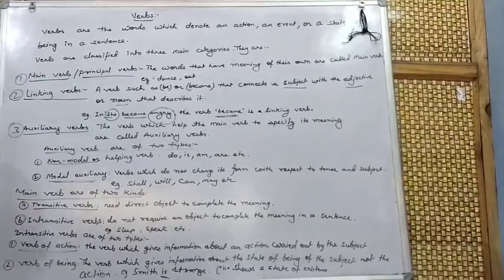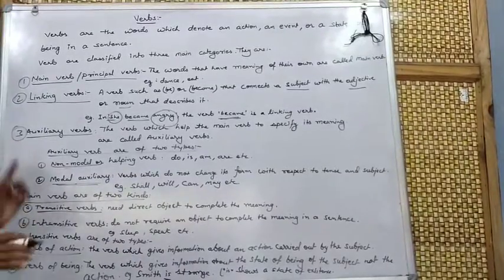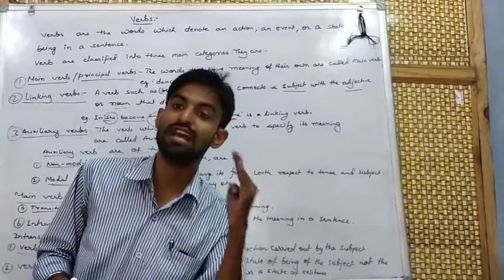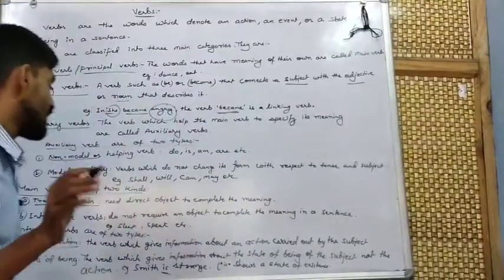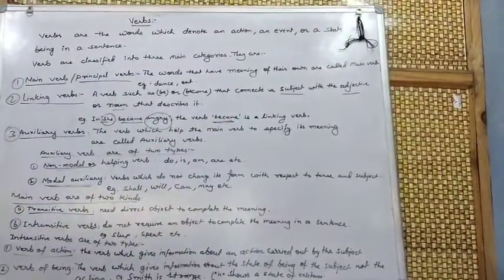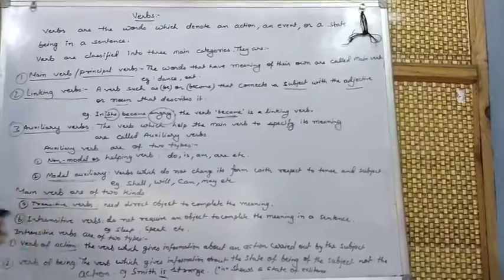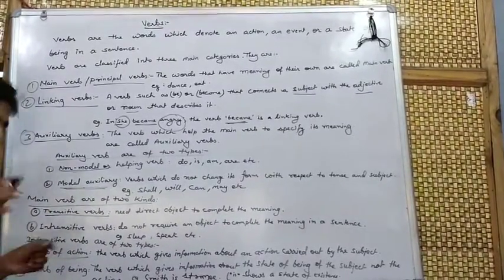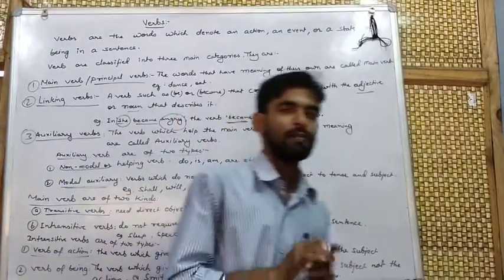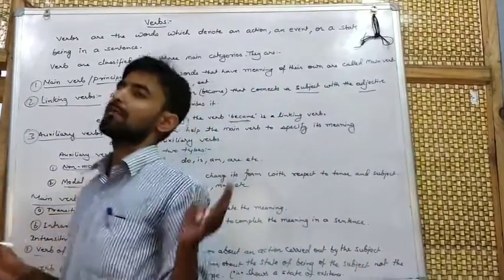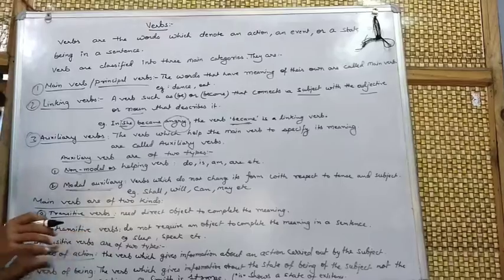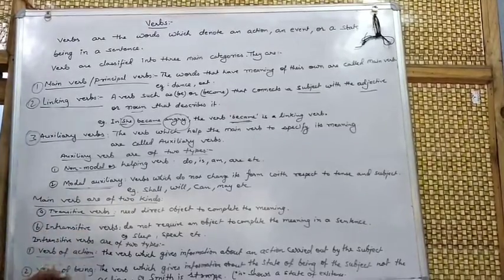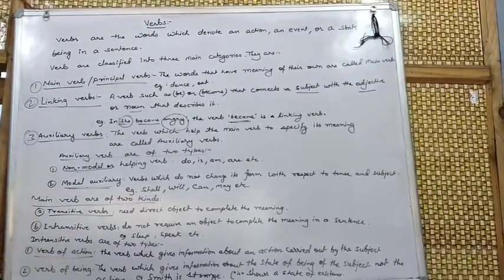Intransitive verbs are of two types: first is the verb of action, and the second is the verb of being. Many people who read grammar don't know about these two types of verbs in intransitive verbs.